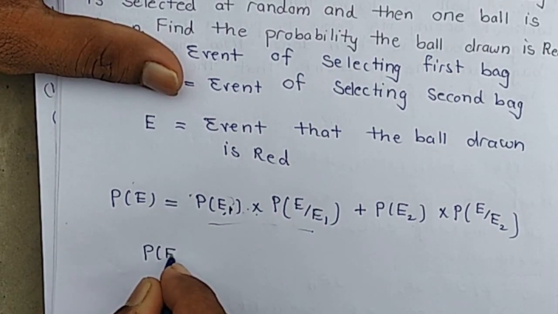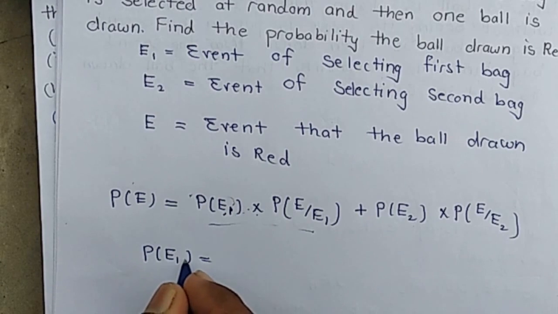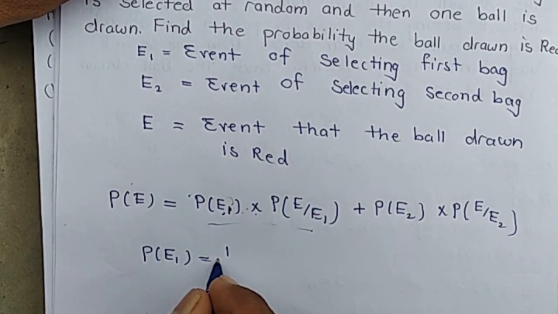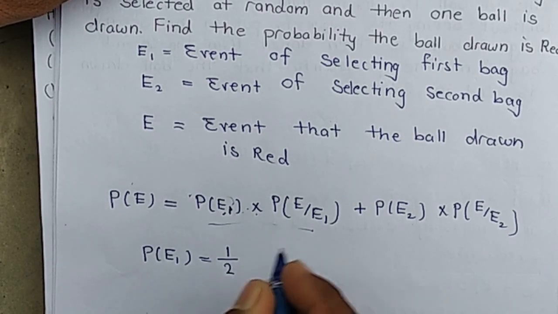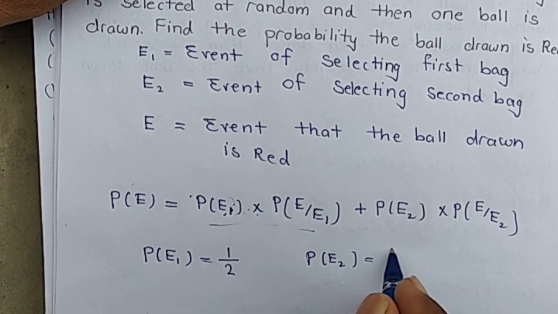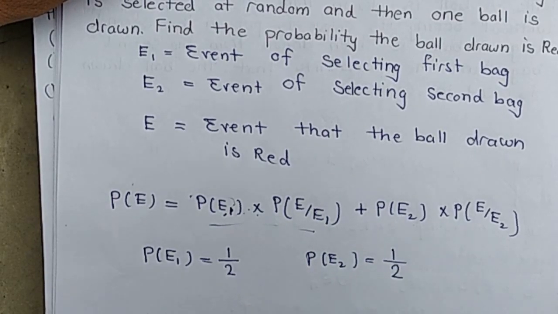Probability of E1 is the probability of selecting first bag. There are two bags, then selecting one bag is 1 by 2. Probability of E2, there are two bags and selecting one bag is 1 by 2.